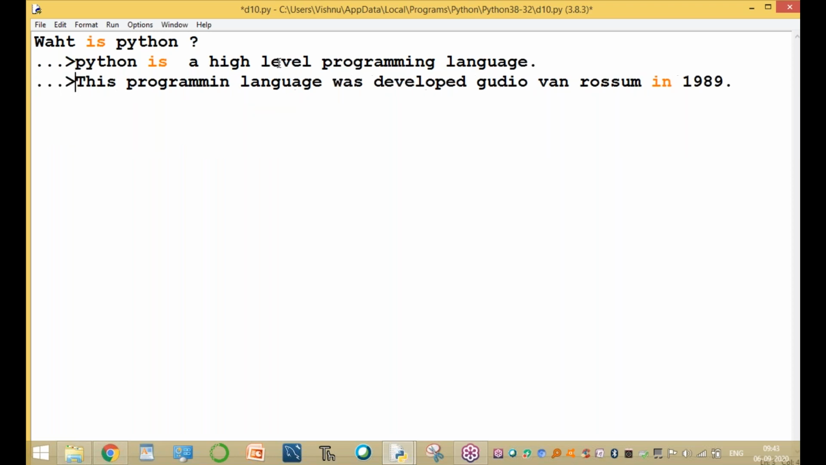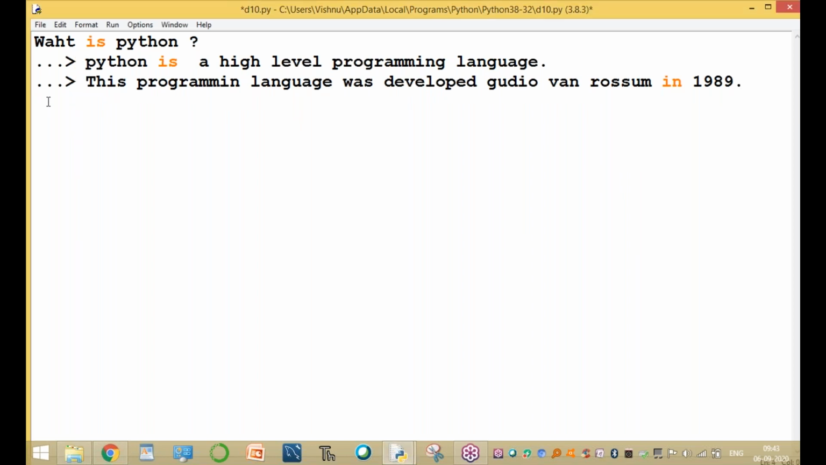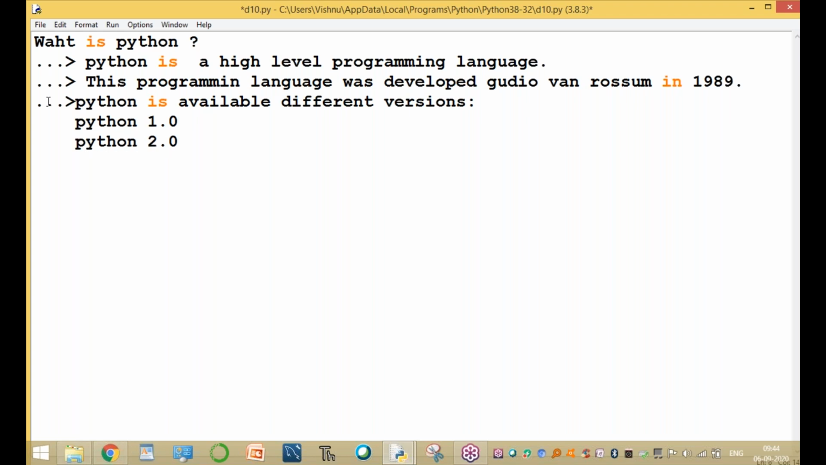Different versions mean that new features are added. Python is available in 3 major versions. One version is Python 1.0, another version is Python 2.0, and another version is Python 3.0.